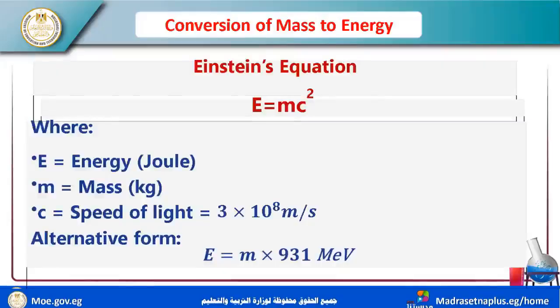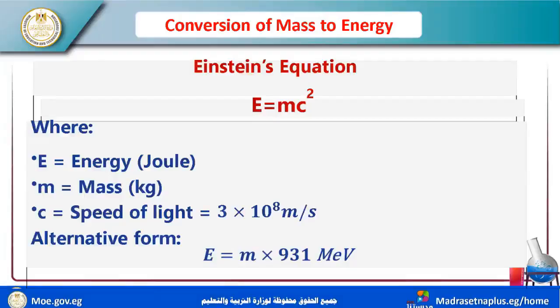Now we move to the conversion of mass to energy. I have a theory for the conversion between mass and energy and vice versa. Einstein says the energy stored in any nucleus depends on its mass.